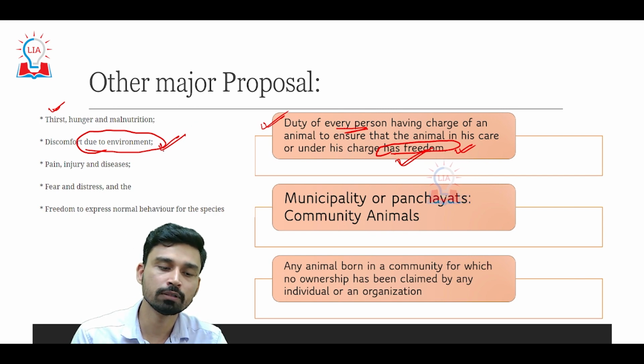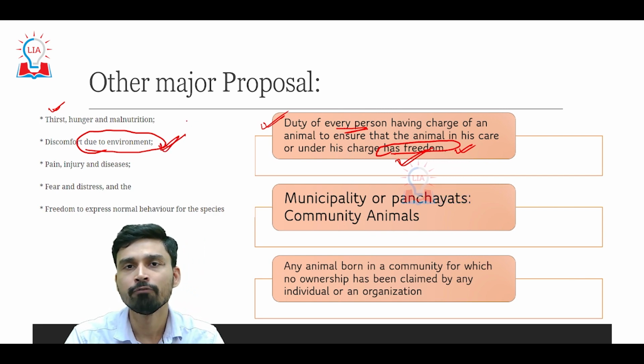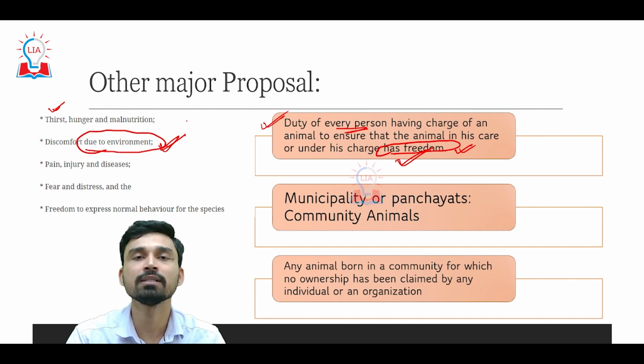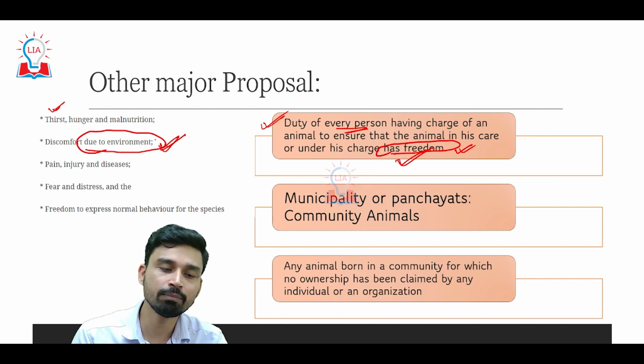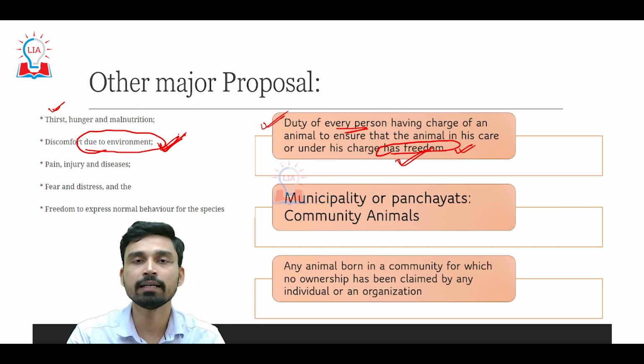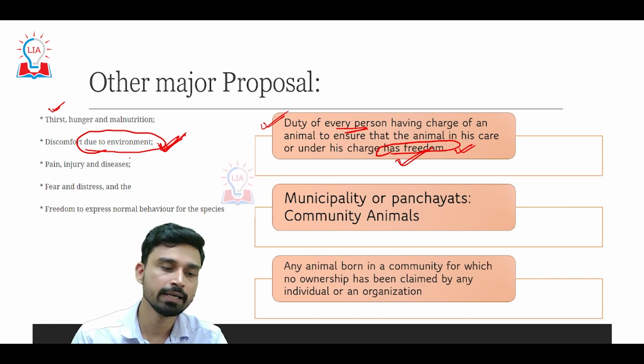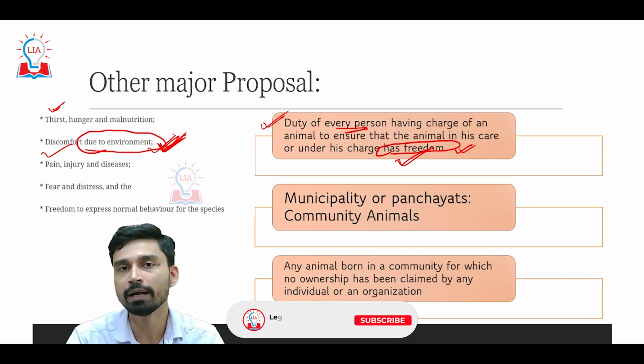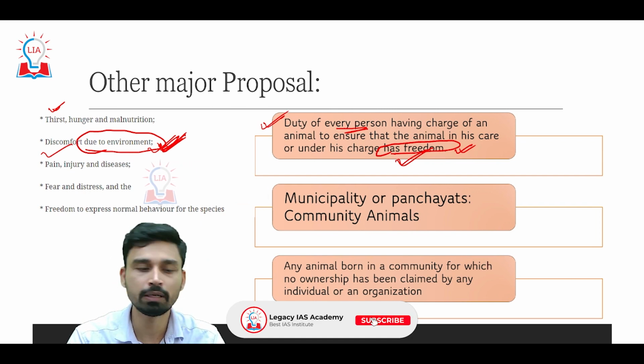Yet people have this habit of keeping a dog that belongs to a colder climate. For example, the Alaskan Husky or the Siberian Husky require low, cold temperatures because they have very heavy fur, and putting them in a hot environment is nothing but a kind of torture. So discomfort due to environment should basically be avoided.